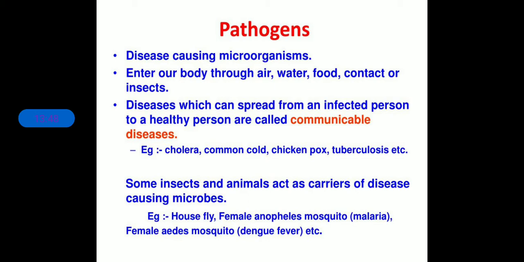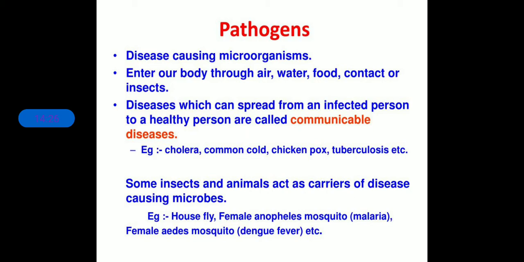Clear? And of course dengue and malaria are the two very common diseases which we catch by the bite of these mosquitoes. Clear? And through cuts and wounds, yes, of course, tetanus is a disease which is caused when you cut yourself or through some wounds. Okay, so these are the things.